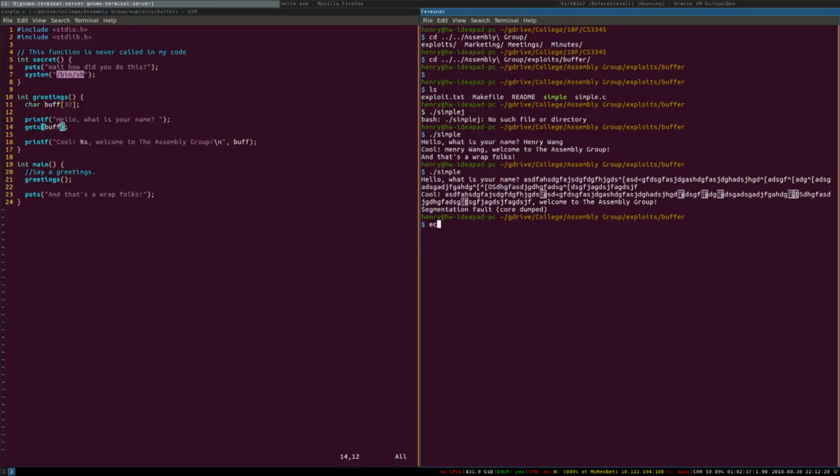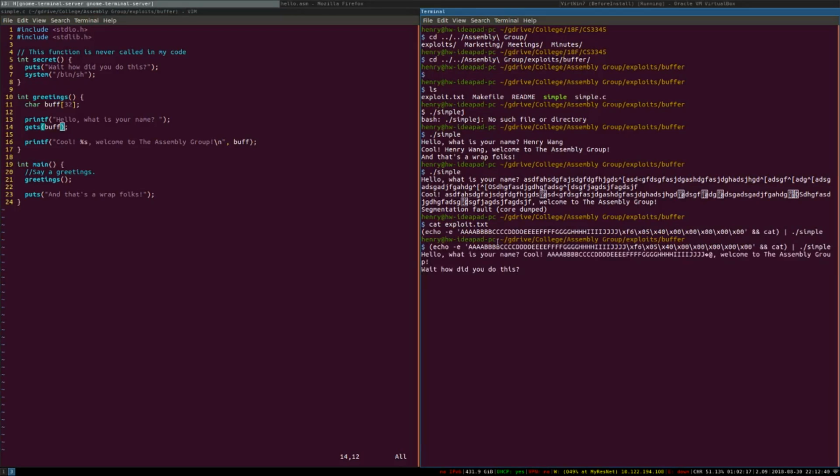But here I have an exploit. Let me pull it up. This interesting command which pipes it into the simple program. We do an echo, and then we echo this return address, and then we echo it right into simple. So if I run this command, we actually get something interesting. We say, hello, what is your name? Cool. And then this name. And then we have some junk over here.